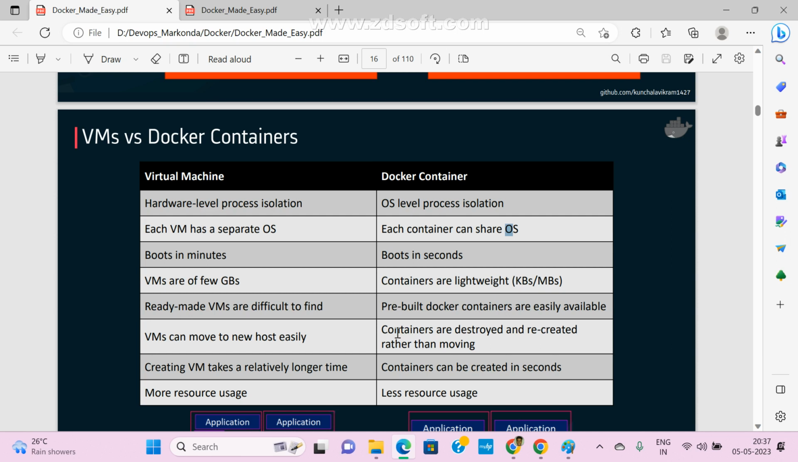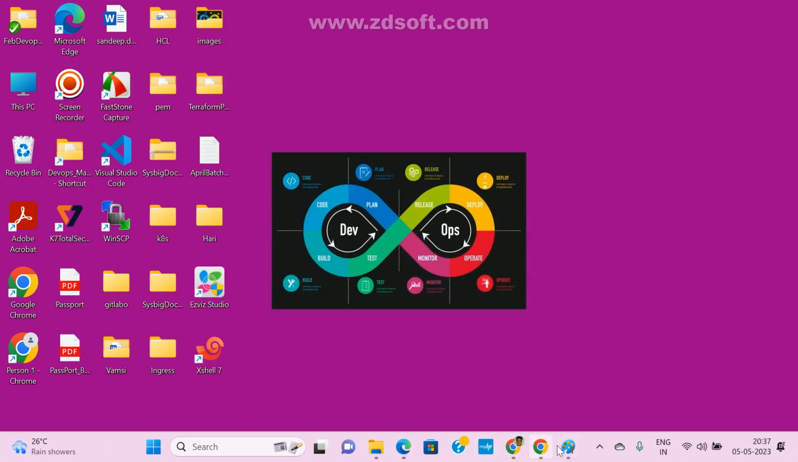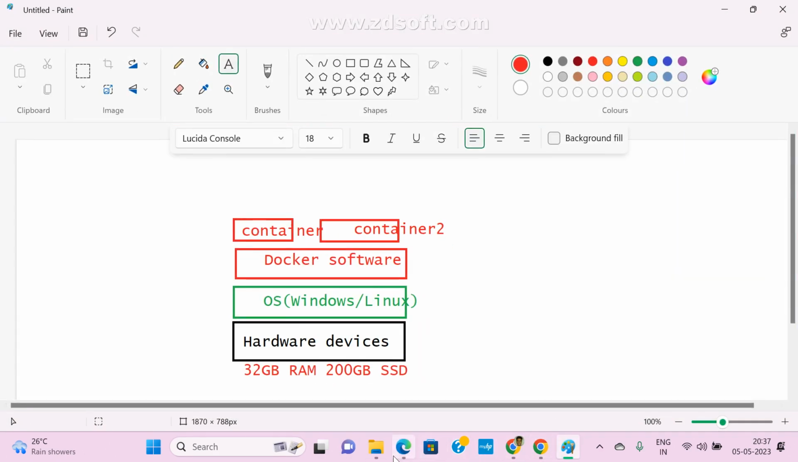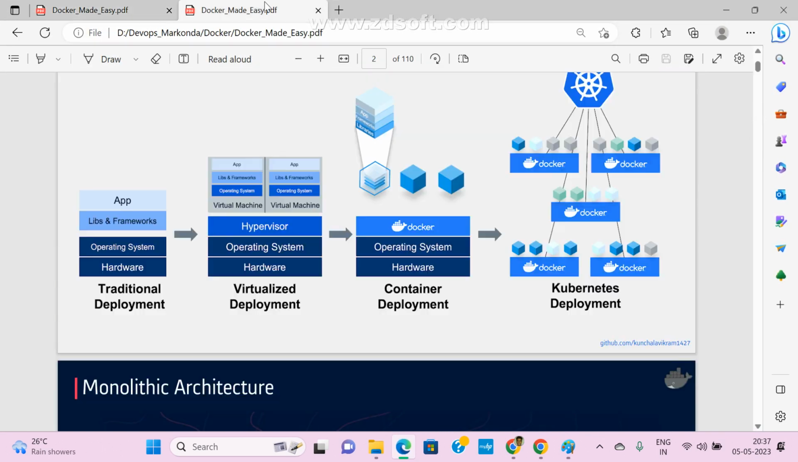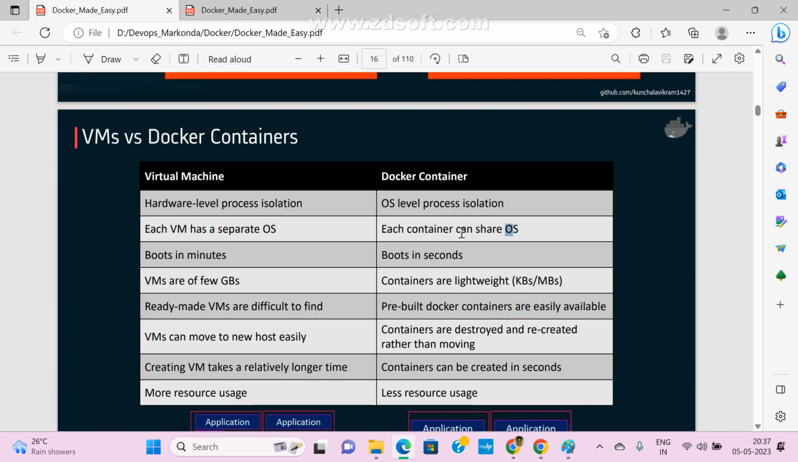Yes, sir. Okay. Now, boot in minutes versus boot in seconds. Suppose I want to connect with this machine, with this operating system. It will take at least 3 to 5 minutes. But if you want to connect to the container, it will take only seconds. That is the third point.